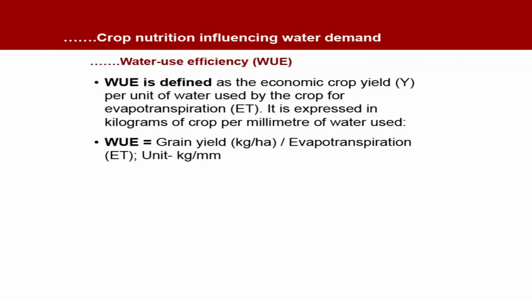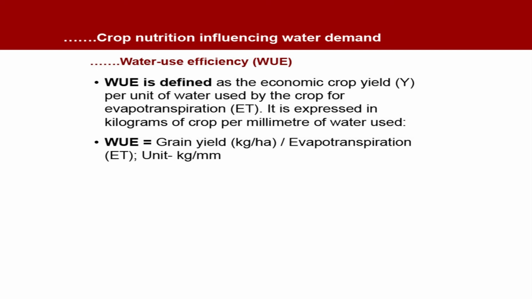So if we increase the yield, we can increase the water use efficiency, but of course there is a limit to increase the grain yield. Similarly, we can reduce the ET. If we reduce the ET, we can increase the water use efficiency, but this ET should be reduced to the extent that the growth and yield of the plants is not affected. Up to that level you can decrease ET. So therefore, these are the ways to increase water use efficiency.